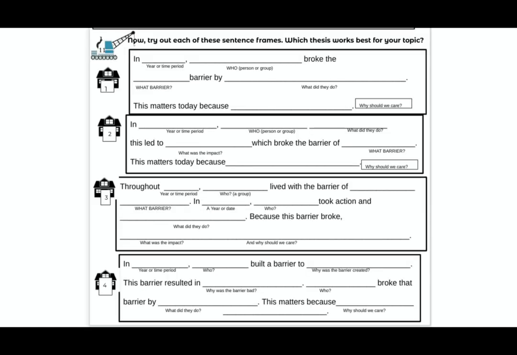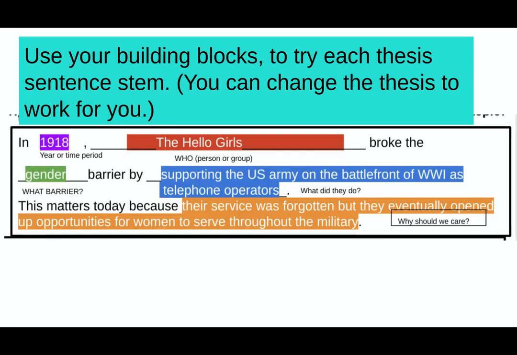So the next step is to try out these 4 thesis statement sentence frames that I've created for you. Working through each one is going to help you to get closer to what your answer really is as far as what is your argument, and that will help to focus your research. So using the building blocks, try each thesis sentence stem. You can change the thesis to make it work for you.